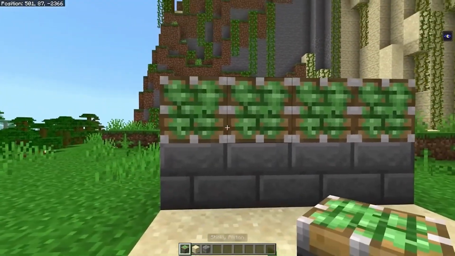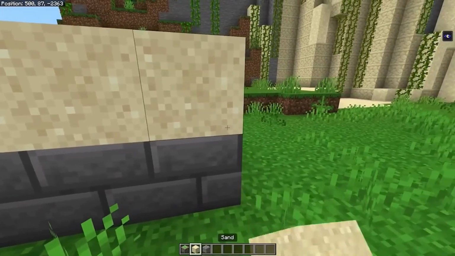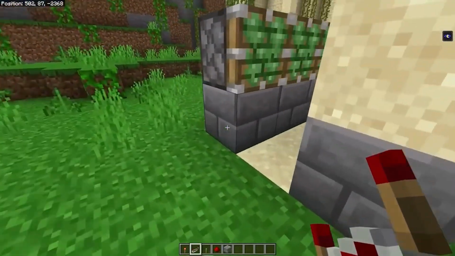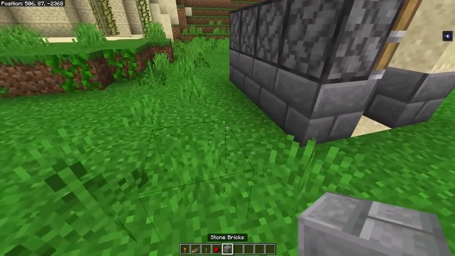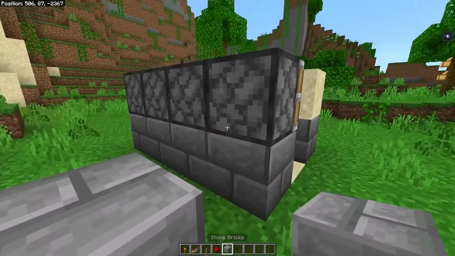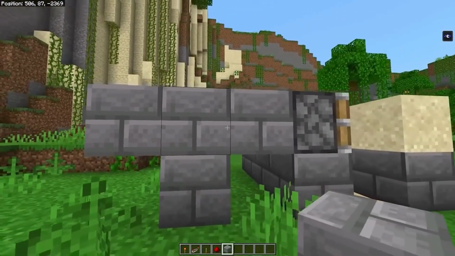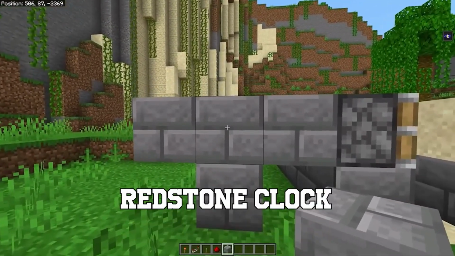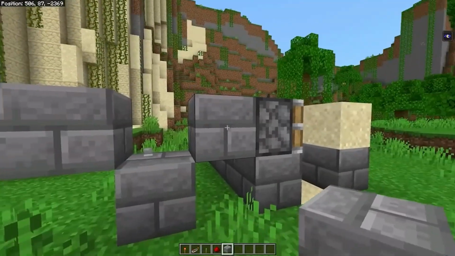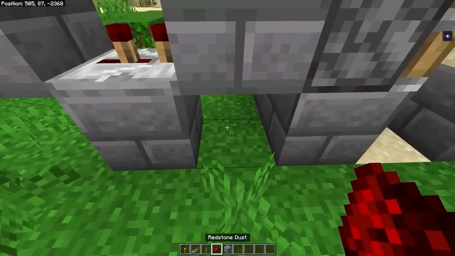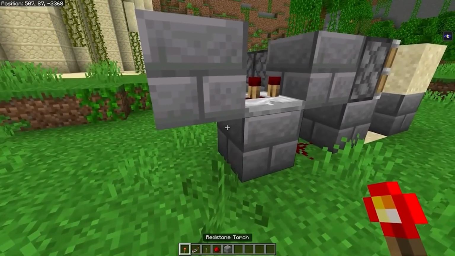For that, place a line of solid blocks behind the trench, and on top of it, place 4 sticky pistons facing forward. And now, place 4 more solid blocks in front of these pistons, with another layer of sand on top. Next, create a redstone clock using repeaters, redstone dust, and a redstone torch, and set up the lever.